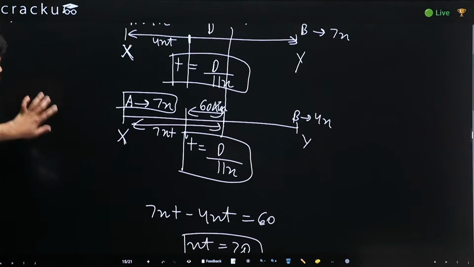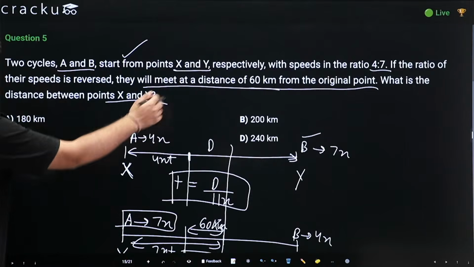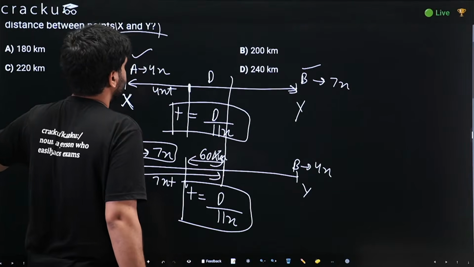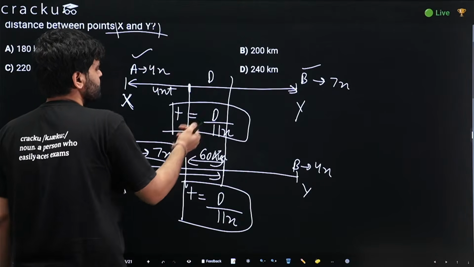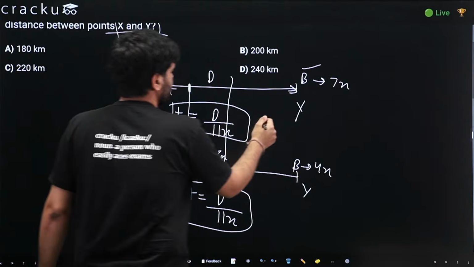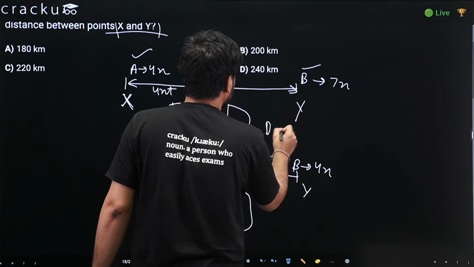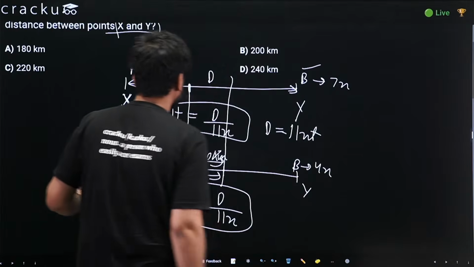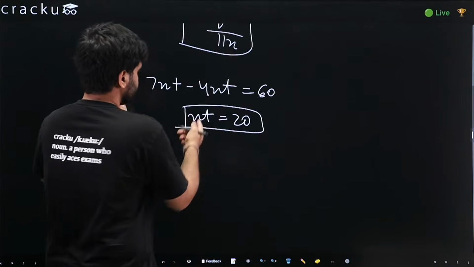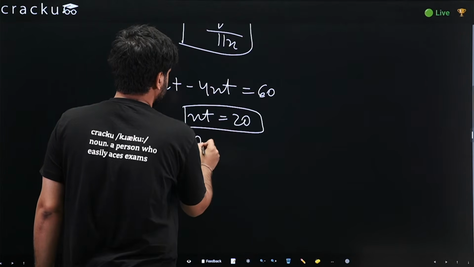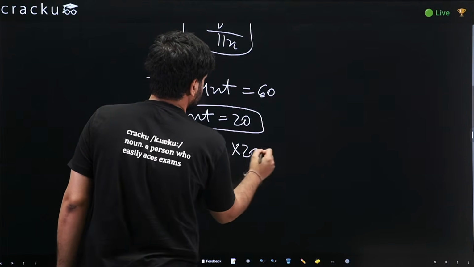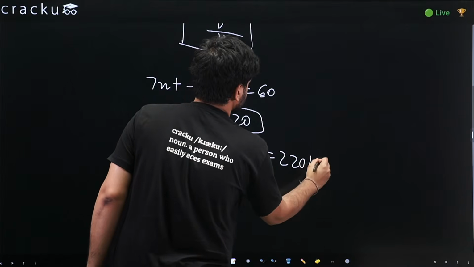What are we required to find? We are required to find the distance between x and y. We know that the distance can be calculated as d equals t into 11x, that is 11xt. Do we know the value of xt? Yes, 20. So the distance would be 11 into 20, which is 220 kilometers.